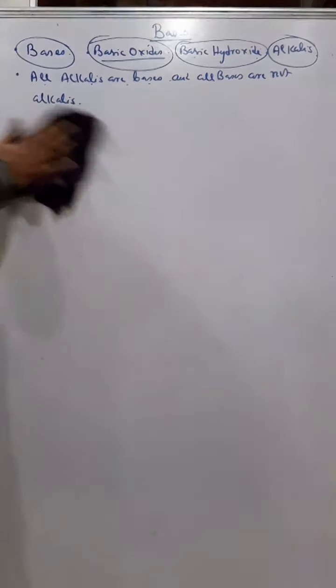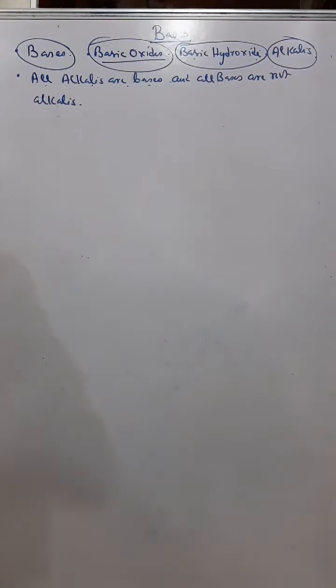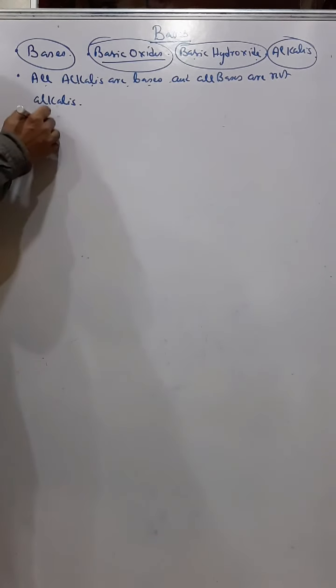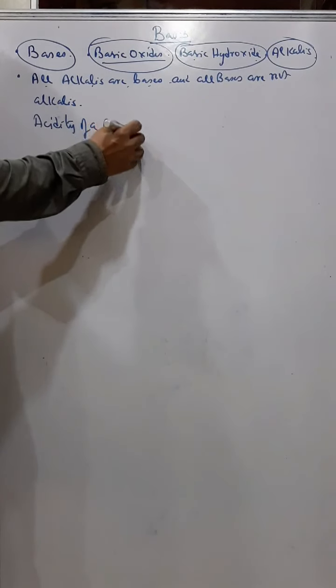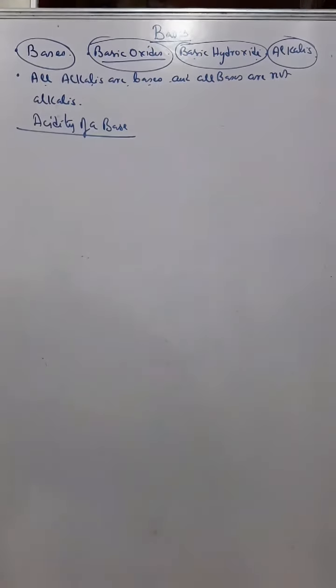Next is acidity of a base. Like you have done basicity of an acid, this is acidity of a base. Now what is acidity of a base? It's the number of hydroxyl ions which can be produced per molecule of the base in an aqueous solution.